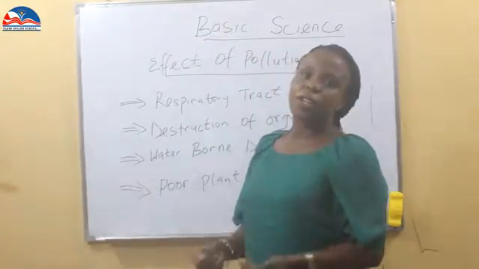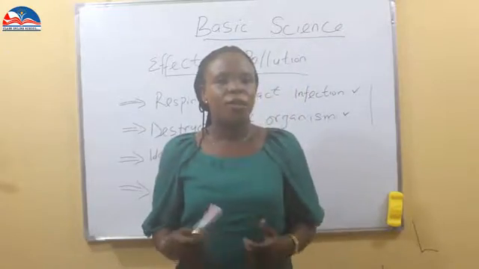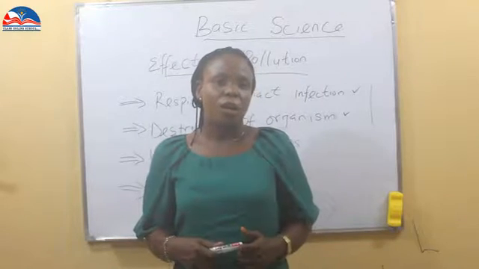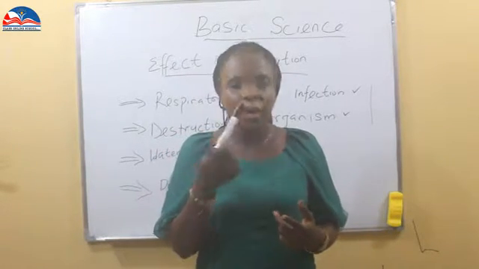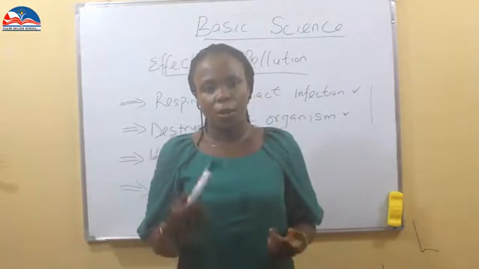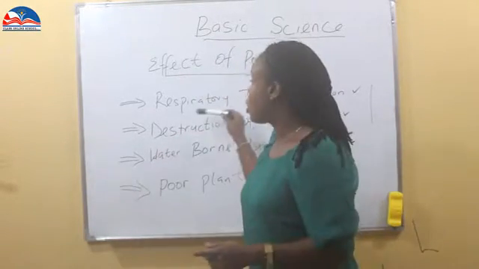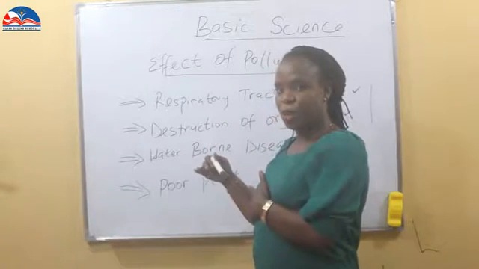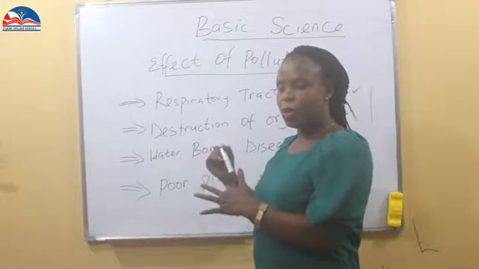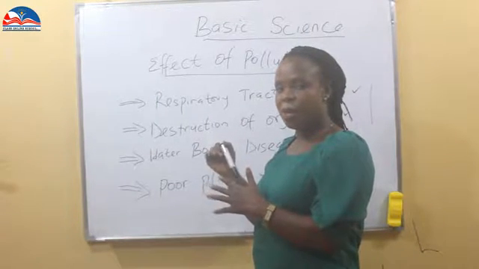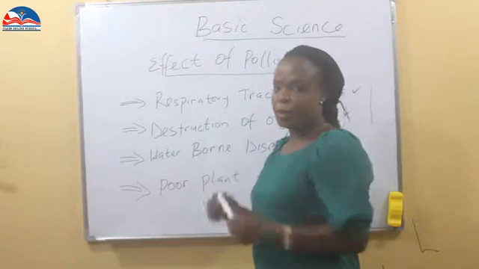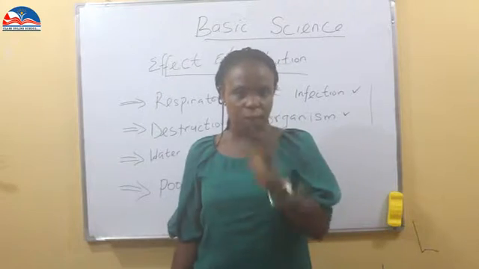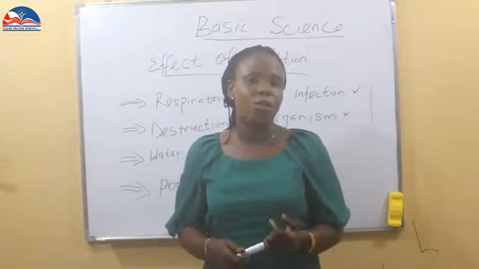What are some of those infections that we might suffer as a result of environmental pollution? One of them is running nose. But before I talk about the running nose, the respiratory system has an upper respiratory tract and a lower respiratory tract. So the diseases I want to mention now are diseases that affect the upper respiratory tract. For example, we'll talk about running nose, which most of us know as catarrh.